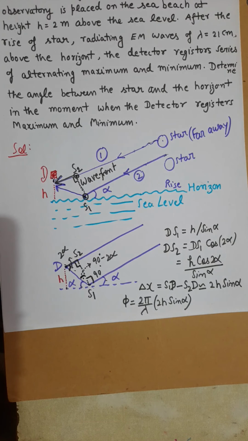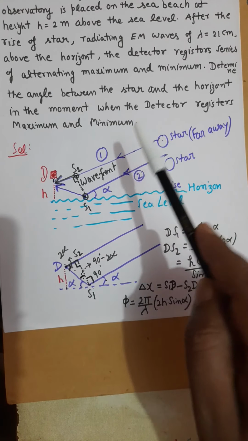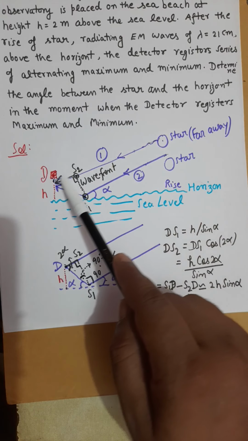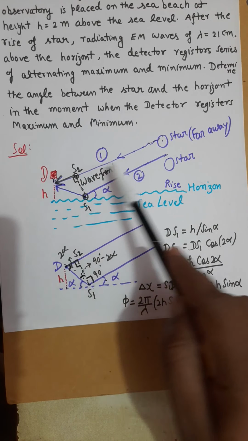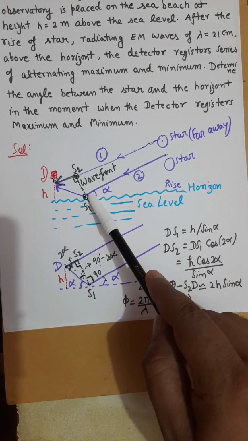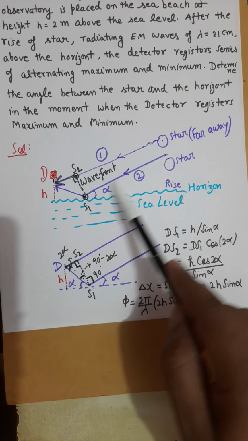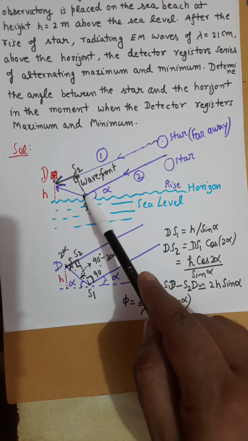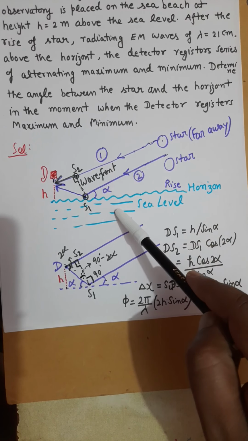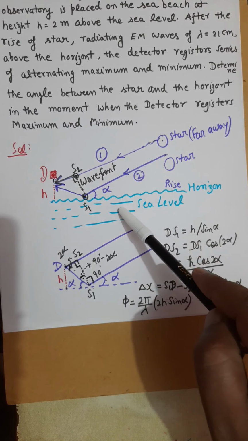Now the important point. The two waves which are participating in interference are 1 and 2. Wave 1 is a direct wave from the star to the detector, but wave 2 has gone through a reflection at this point, and that reflection was from a rarer medium towards the denser medium side, air to water.